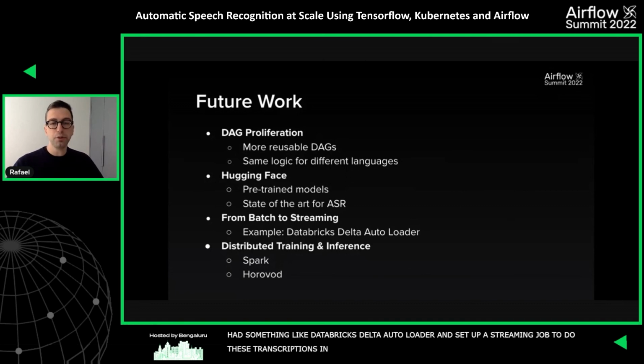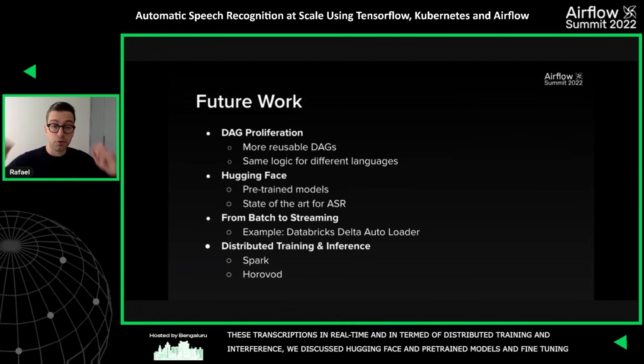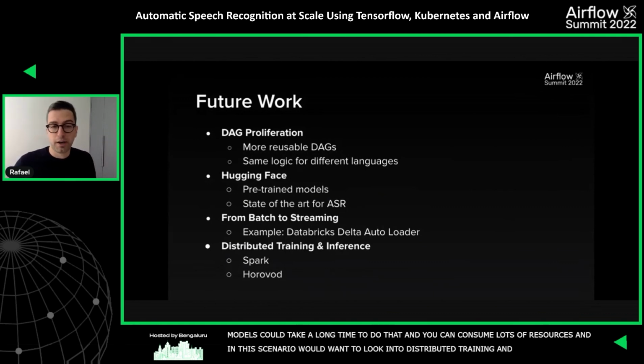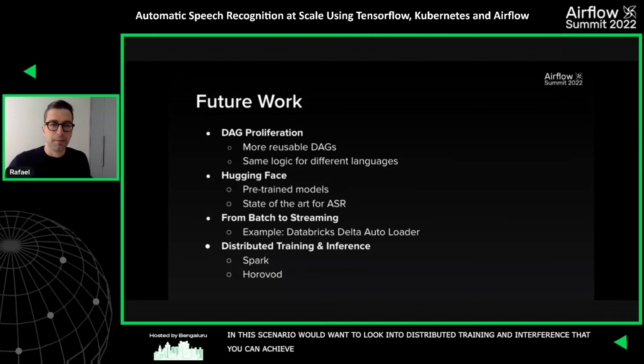In terms of distributed training and inference, we discussed Hugging Face and that you have a lot of pre-trained models, but when you need to fine-tune some models, it can take a long time to do that, and it can consume a lot of compute resources. So in this scenario, we would want to look into distributed training and inference, and you can achieve that with Spark and Horovod. So some nice ideas in terms of next steps.